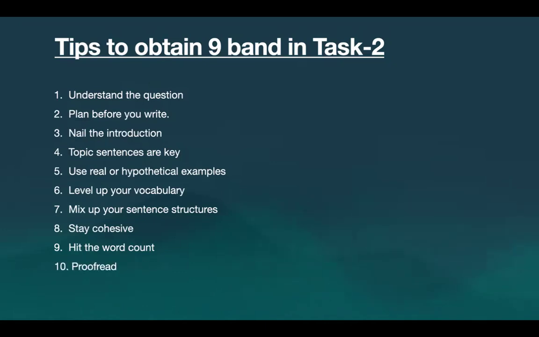And the last but not the least, that is proofread. Proofreading means rereading your task and making corrections wherever it is needed, whatever you can identify on your own. Sometimes it happens that we are in a hurry and let's say I wanted to write right, but because I was in a rush, I just wrote like this.